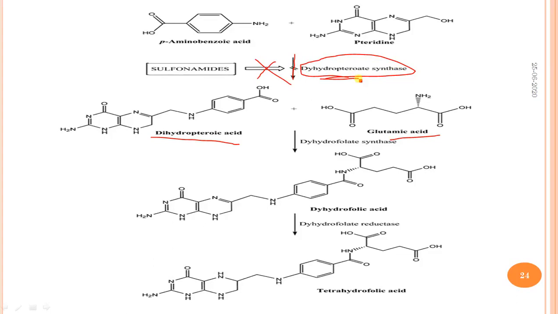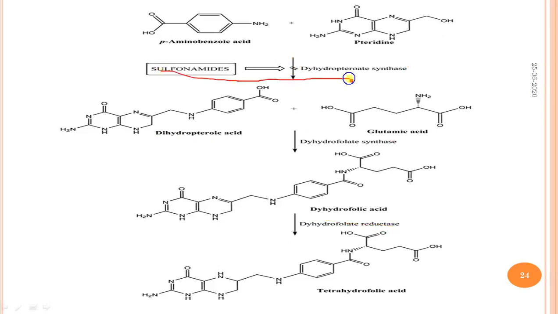Further, this dihydropteroic acid is converted into dihydrofolic acid in the presence of dihydrofolate synthase, and the dihydrofolic acid is converted into tetrahydrofolic acid in the presence of dihydrofolate reductase. This dihydrofolate reductase is inhibited by trimethoprim.